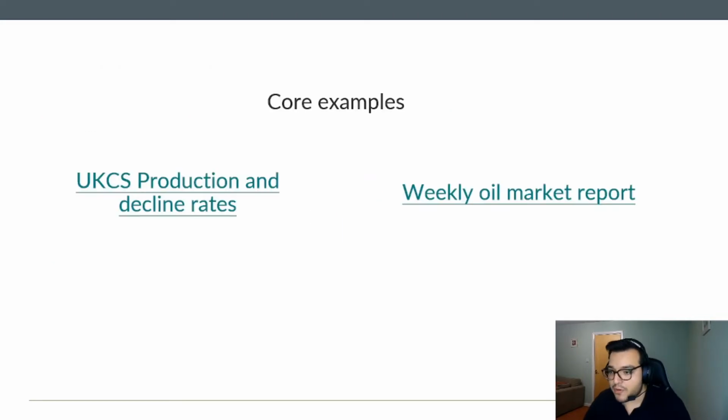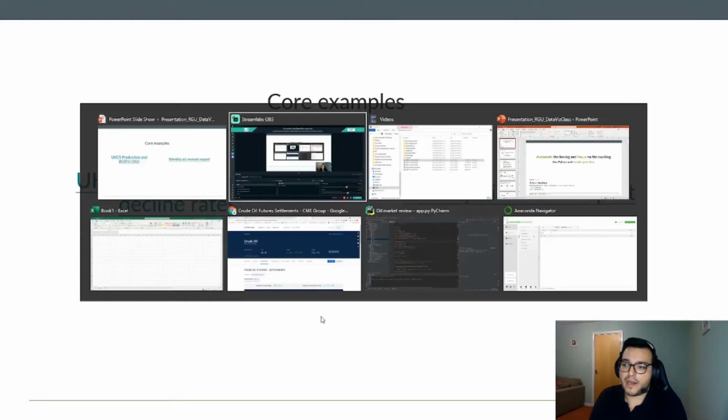And I'm going to show you some of these core examples that are products I already delivered, I already created, which are, you will see, actually really easy. It might seem difficult, but they are actually really easy to create. And first, let's go with this UKCS production and decline rates.